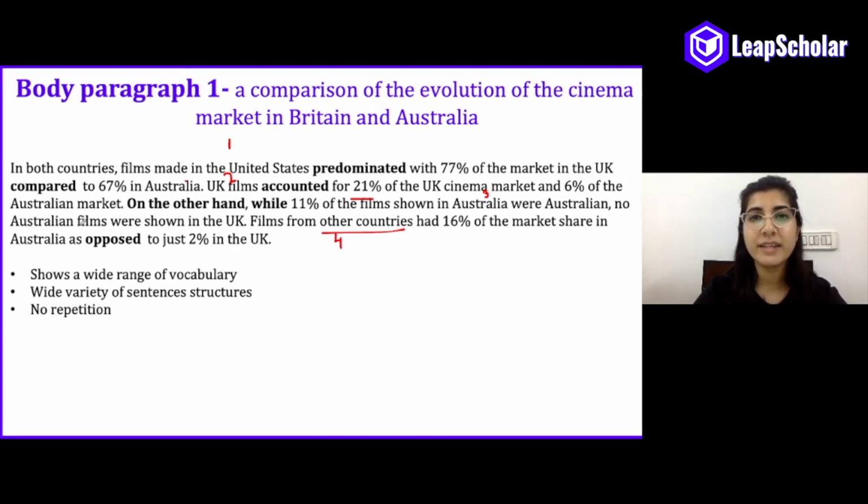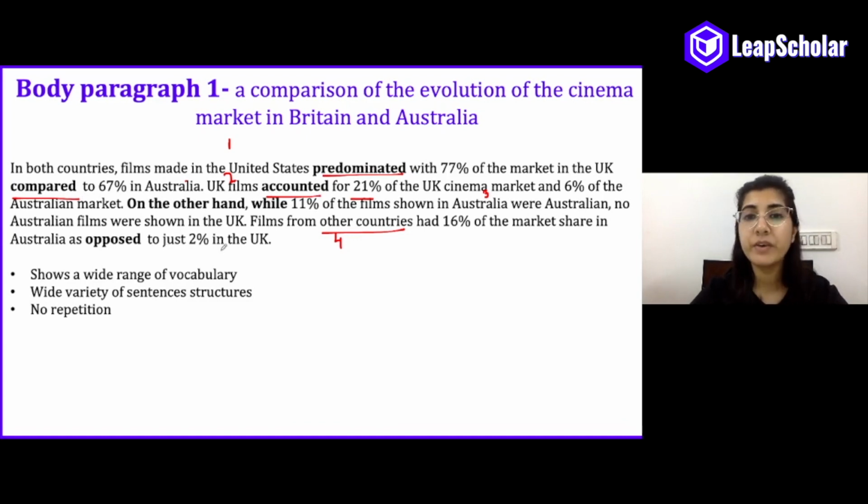So, why is this a sample band 9 answer? Because it has a wide range of vocabulary. As you see, to present the data, the percentages, different verbs have been used. For example, for presenting the data of the US films, we've used predominated, then we've used compared, and for UK films, accounted for.